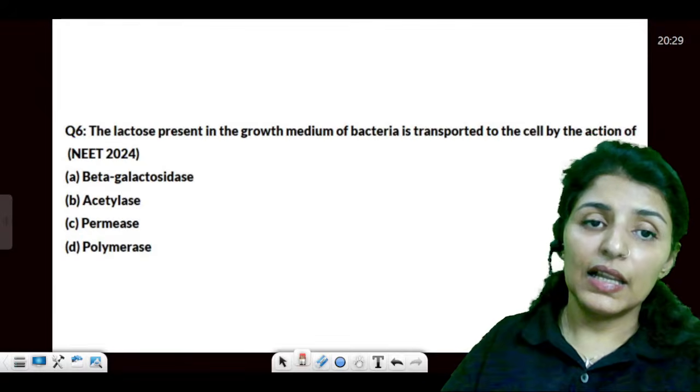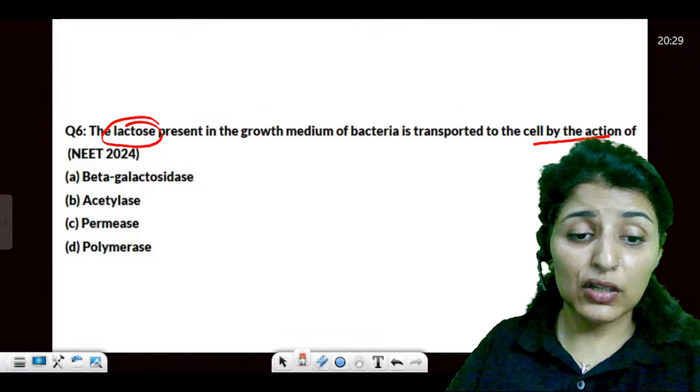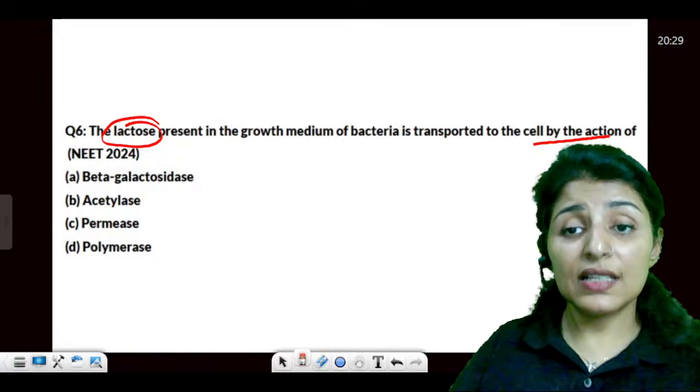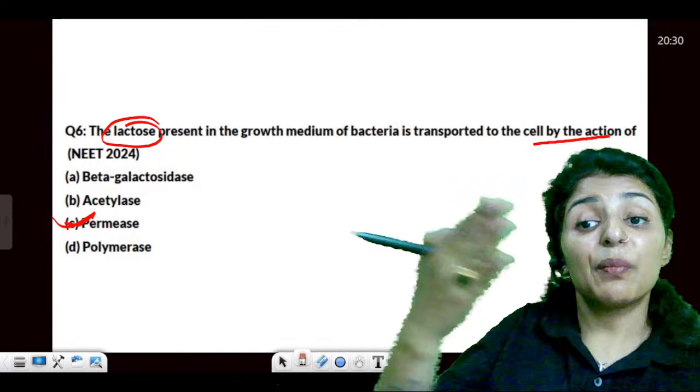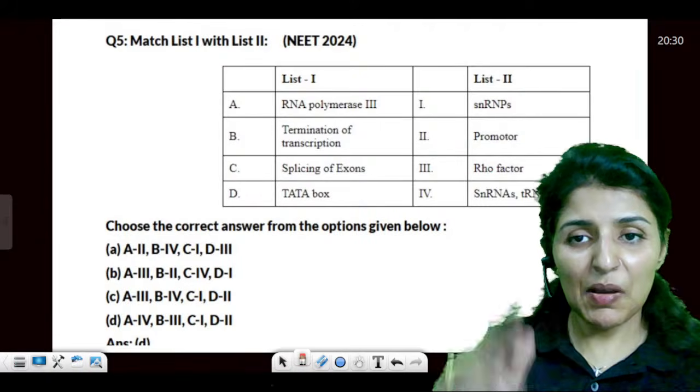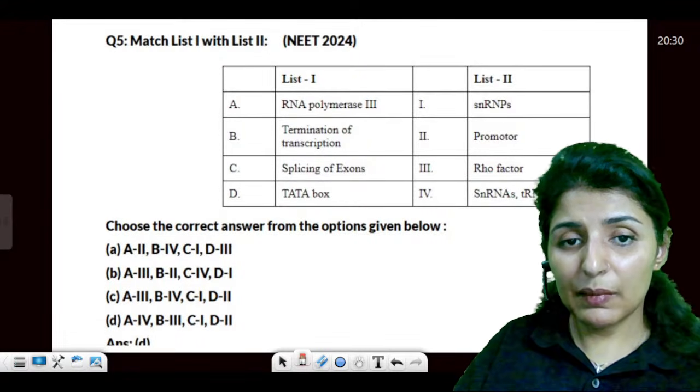Is that clear? Lactose present in the growth medium is transported to the cell by the action of, yes, who takes it into the cell? It is permease, as the name says. It gives the permission to enter. Just remember. Are these points clear to all? Please let me know, guys.